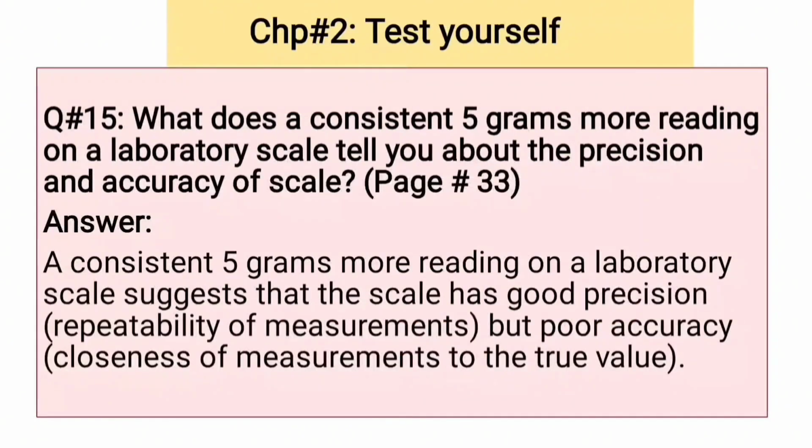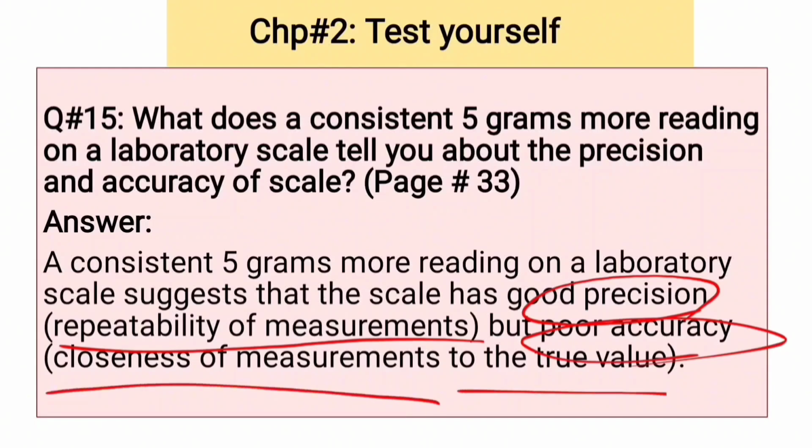Question number 15. What does a consistent 5 grams more readings on a laboratory scale tell you about the precision and accuracy of the scale? A consistent 5 grams more readings on a laboratory scale suggests that the scale has good precision but poor accuracy. Good precision means repeatability of measurements, and poor accuracy means closeness of measurements to the true value, but there is no actual value. So there is poor accuracy.